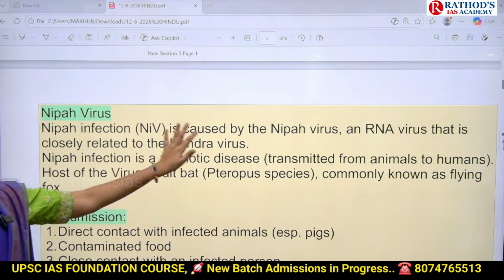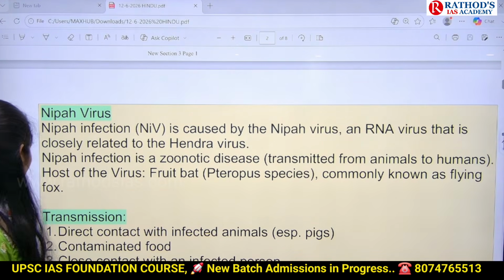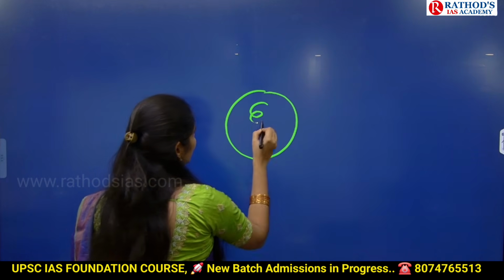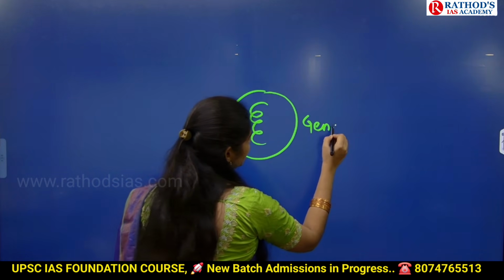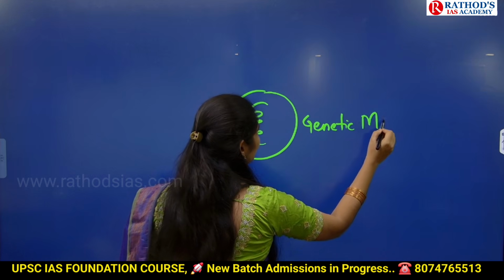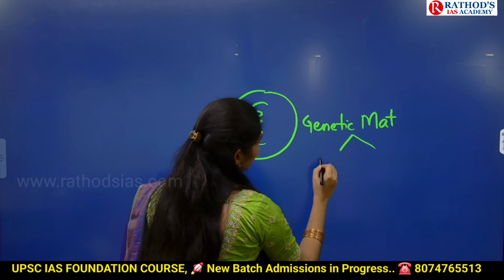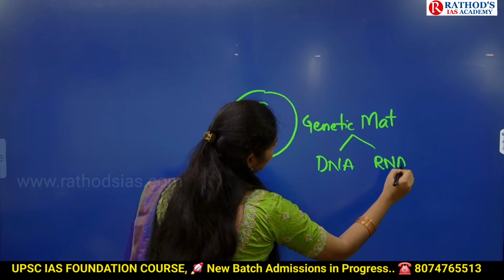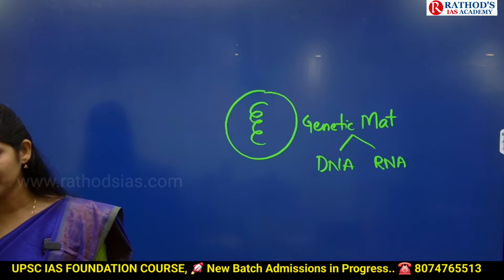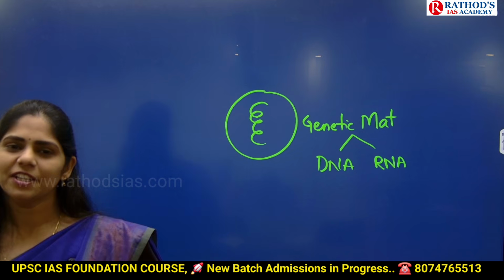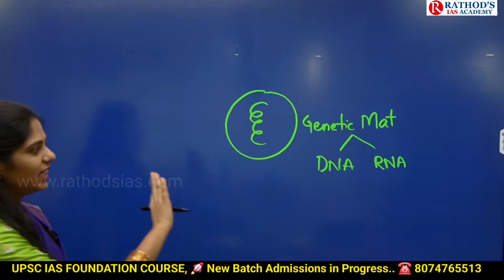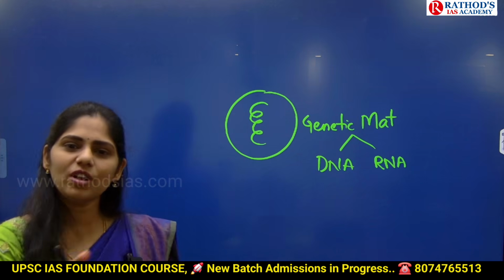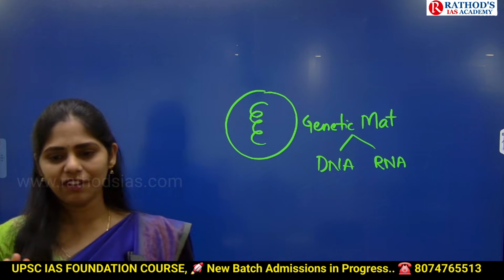Okay, now let us see some facts regarding this Nipah virus. Nipah infection is caused by the Nipah virus, and you know in a cell we have genetic material, right? How many types of genetic material do we have? 2 types. I think you might have heard of DNA and RNA. In humans, we have DNA and RNA. But in a virus, they have only one, either DNA or RNA. Some will have DNA and some will have RNA.